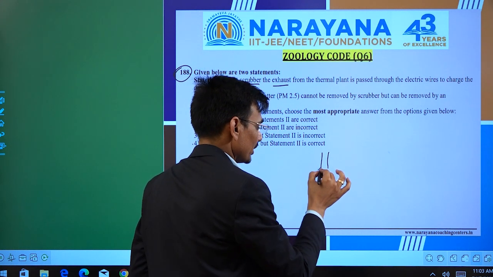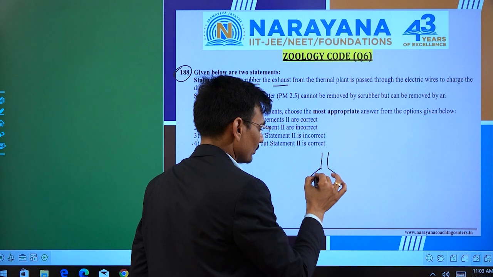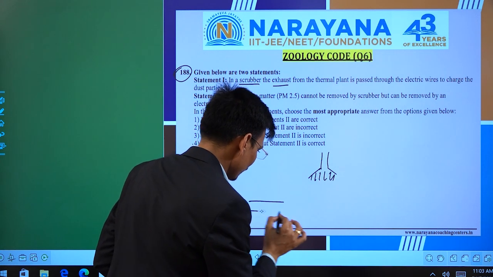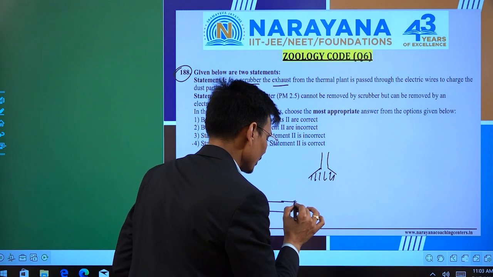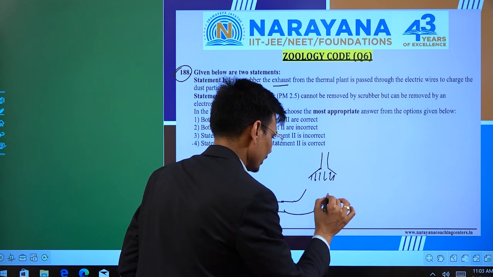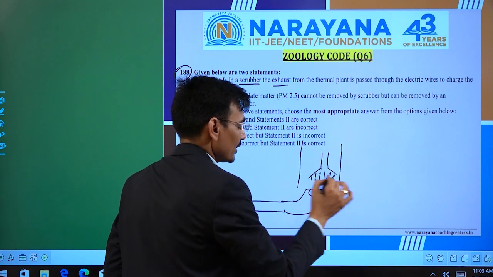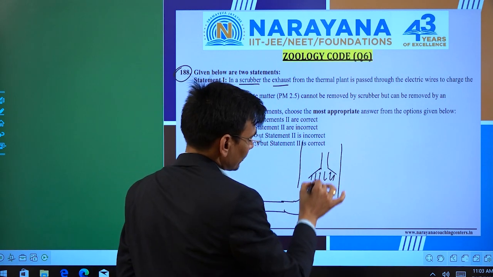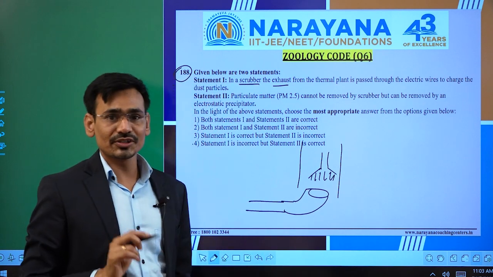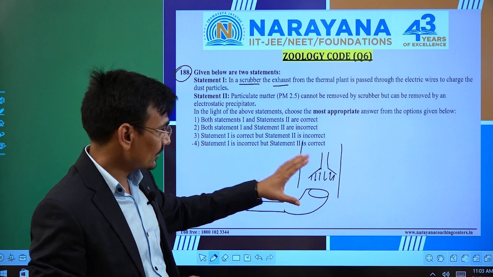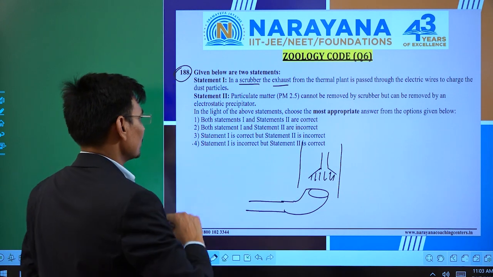One shower is going to be used, that shower of water, and from here we are going to pass the polluted air. Okay, like this. So that polluted air will pass from there, and the showering water will collect all the dust particles that will be absorbed and suspended down. Okay, that is the basic mechanism of the scrubber.